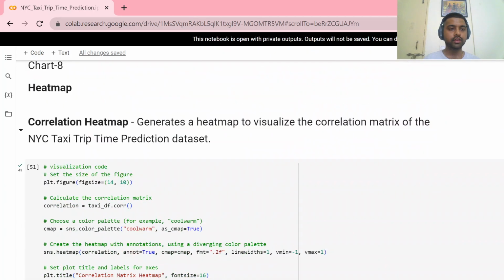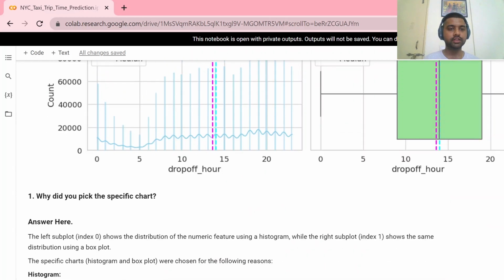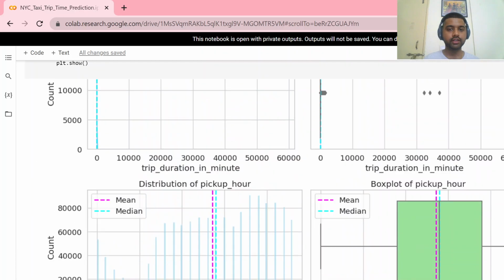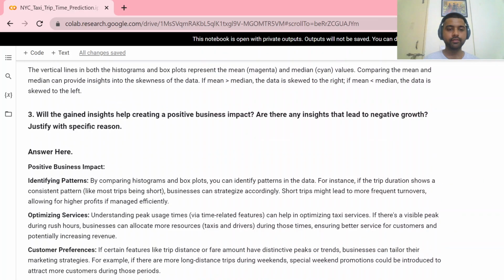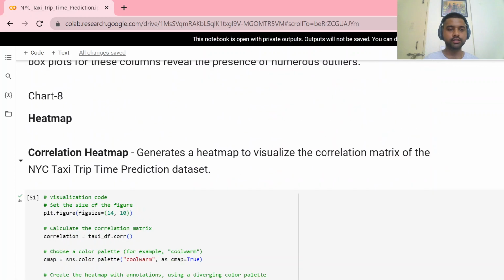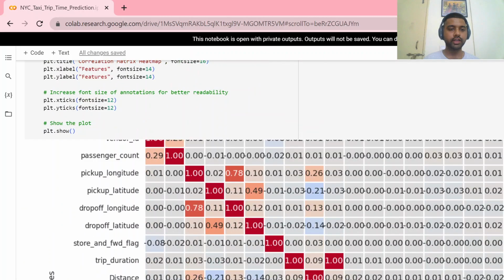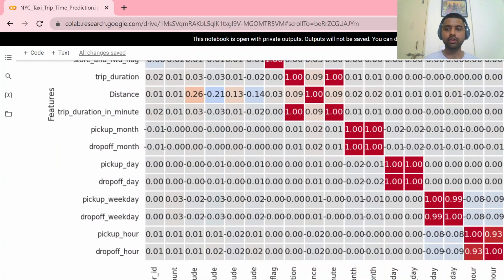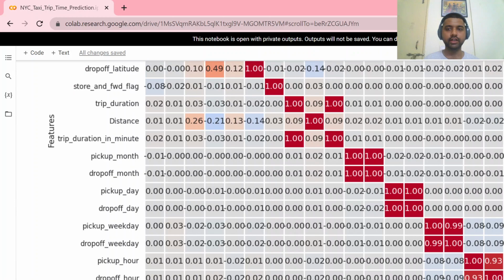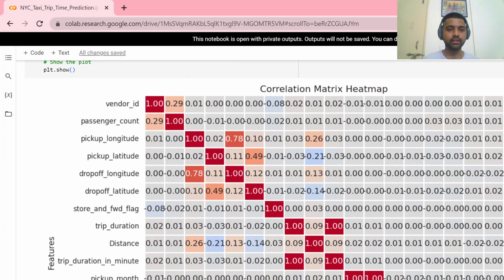So from this we can understand that the trip duration is skewed. Here is our heat plot. We can see how the variables of our data are correlated with each other.